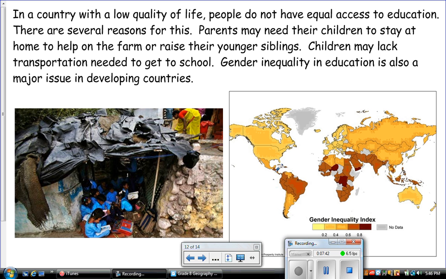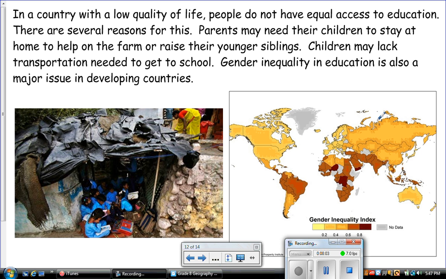So again, another world map where we see in Canada and the United States, there's a much greater level of gender equality, meaning that males and females get equal access to education.